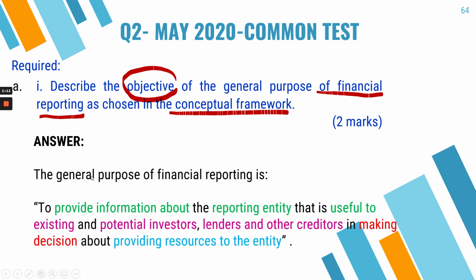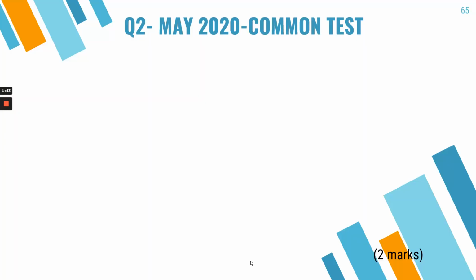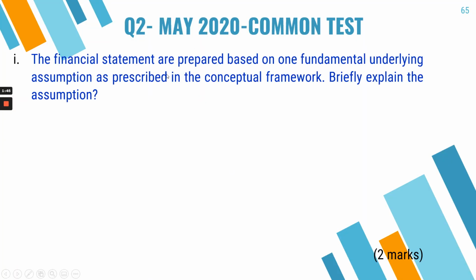But this is the answer, which is to provide information about what? About the reporting entity, information that is useful to existing and potential investors, lenders and other creditors. These are the users of the financial statements. Make sure that all of these are in your answer. In doing what? In making decisions relating to providing resources to the entity. So that is the general purpose financial reporting.